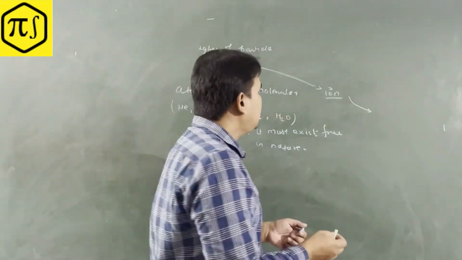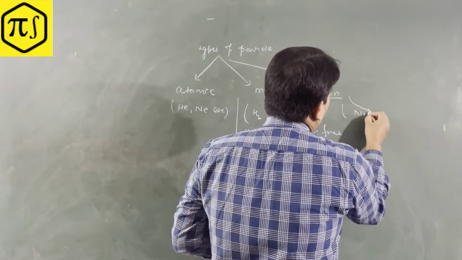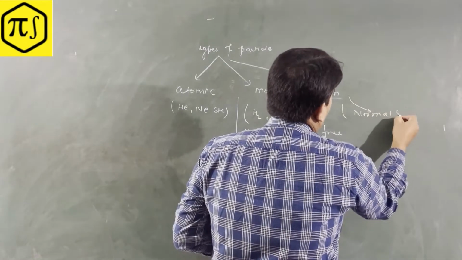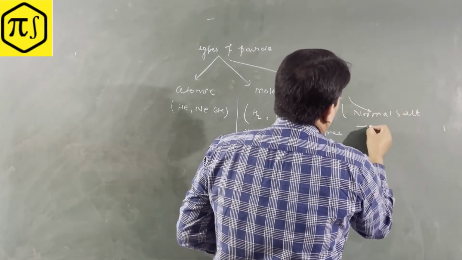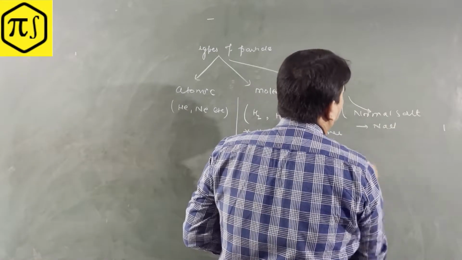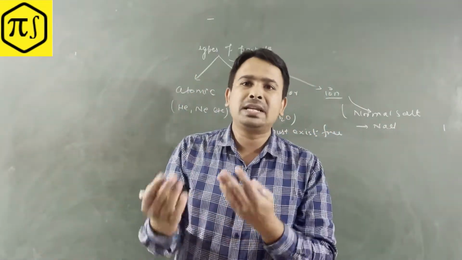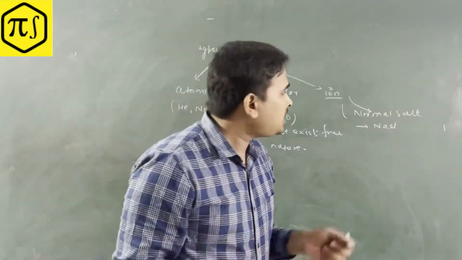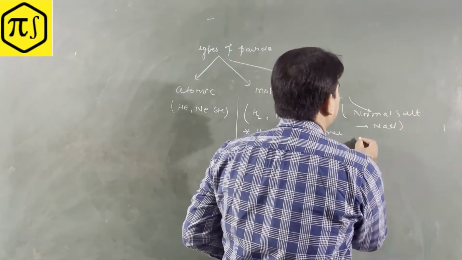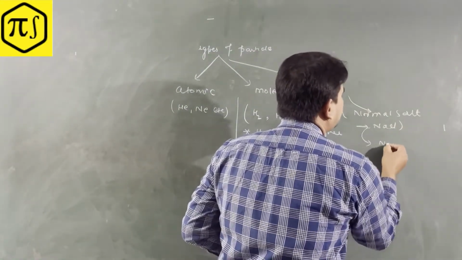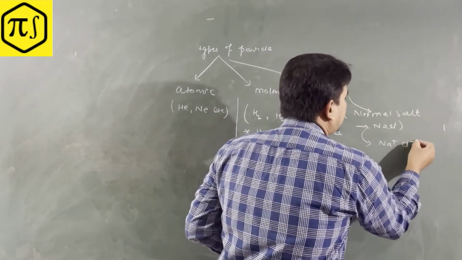So for hydrogen gas, the H atom does not exist freely in nature. H2, the H-H combination, exists freely in nature. That's why the particle of hydrogen gas will be H2. For water, it's not hydrogen and oxygen atoms separately. It's a combination, in what proportion? That is also fixed, the H2O proportion, right? Now let's talk about the ions.